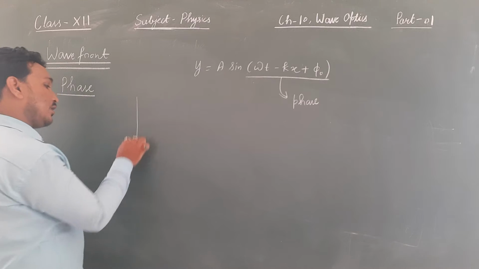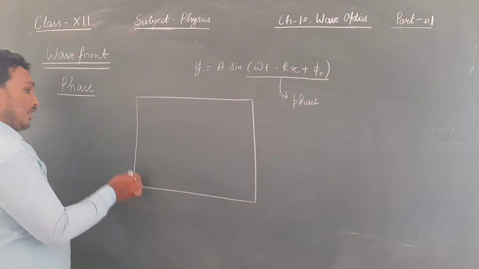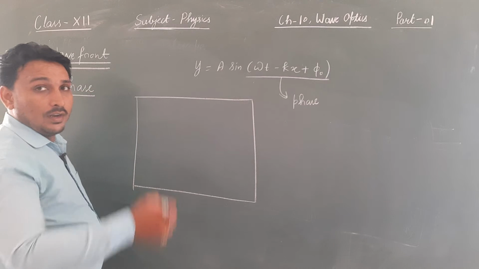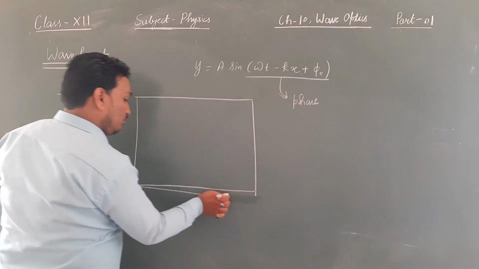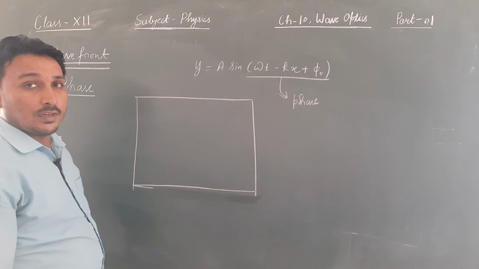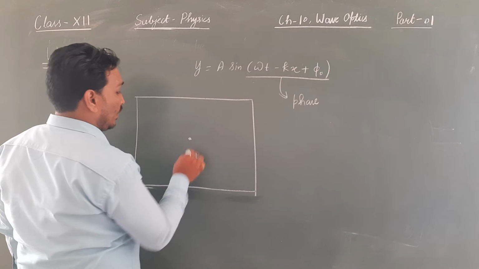Suppose this is the surface of water in a tank and we are looking at it from the top. Just try to understand: if you throw a stone into it, what will happen?